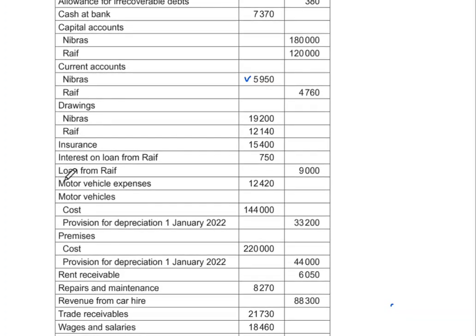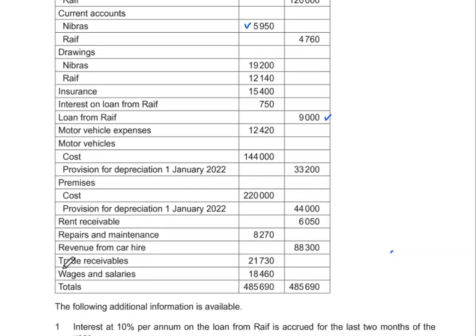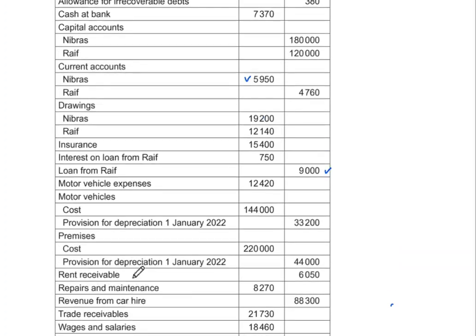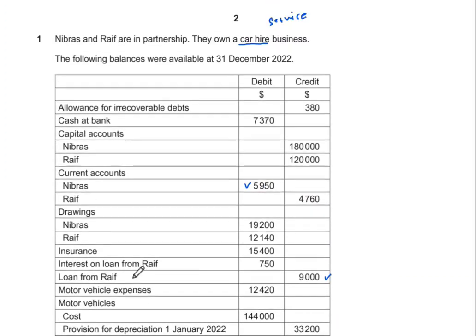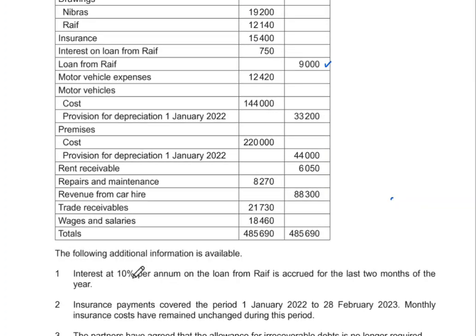So there is this loan from Raif. So basically we will be paying some sort of interest to Raif because he's the partner. There is motor vehicle expenses, motor vehicles, premises, rent receivable, repairs, maintenance, trade receivable. So nothing new or nothing out of the ordinary.